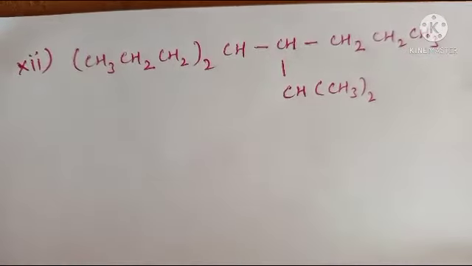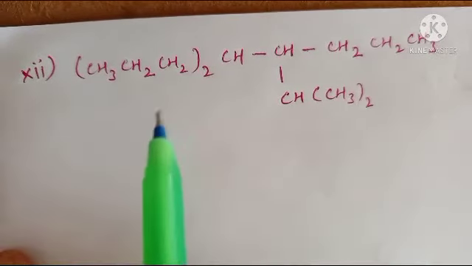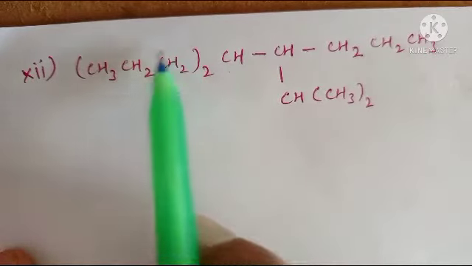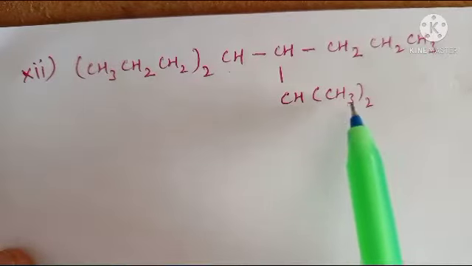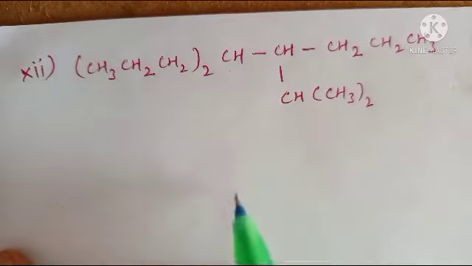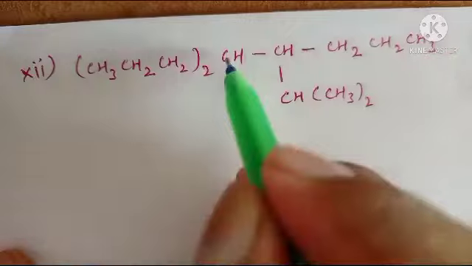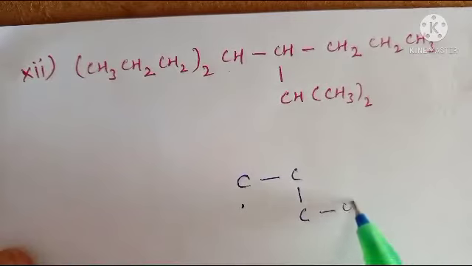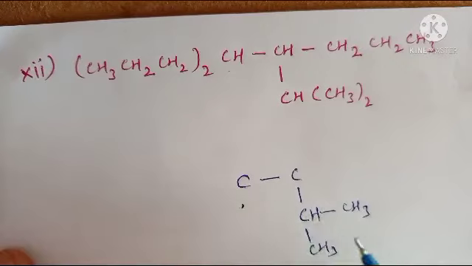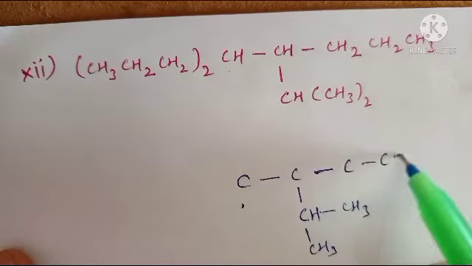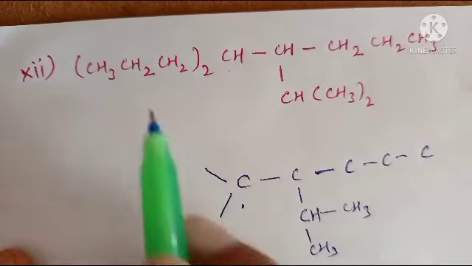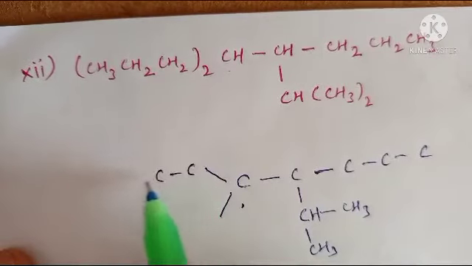Next one, 11th one, very interesting this one. For this carbon, two propyl groups are attached, and this one we know very well, no problem. Now write the structure, this carbon, next this carbon. For this carbon, CH3 twice means 2 methyl groups, CH3 means one hydrogen is present. For 4 bonds are satisfied. Remaining this side 1 2 3. Now come to this side. Why 2 propyl groups means carbon.